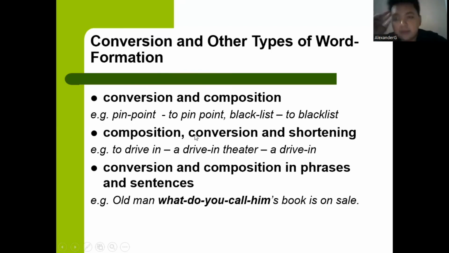Then, composition, conversion, and shortening, for example, to drive in becomes a drive-in theater, becomes a drive-in. And conversion and composition in phrases and sentences, for example: "Old man what-do-you-call-him's book is on sale."